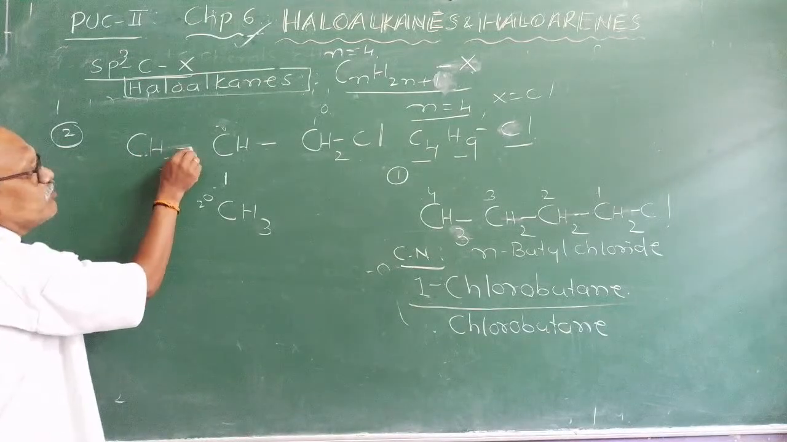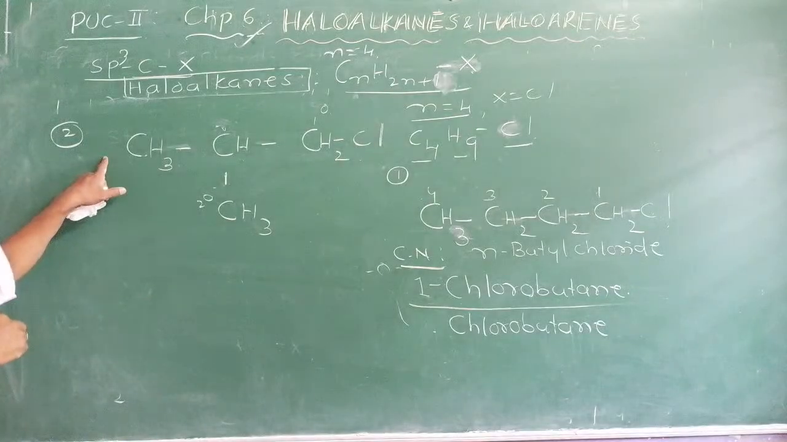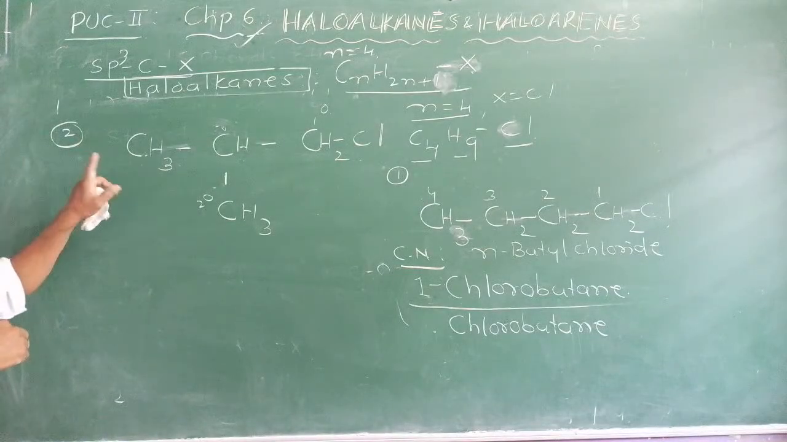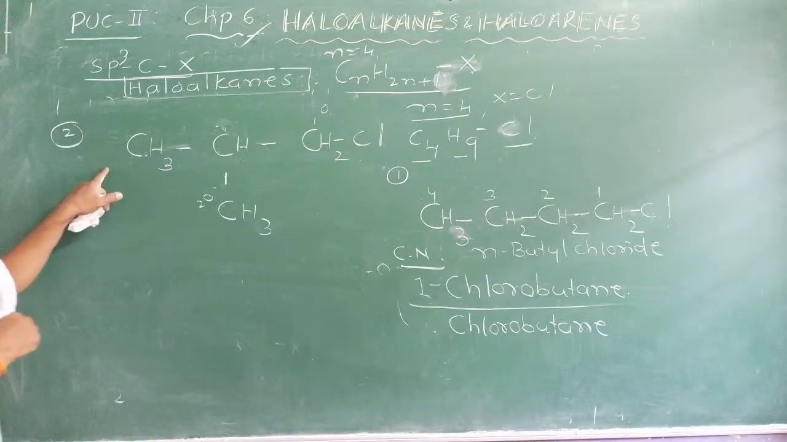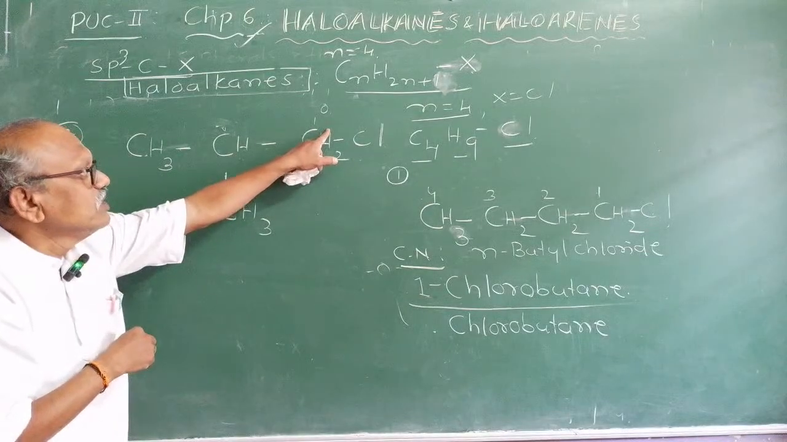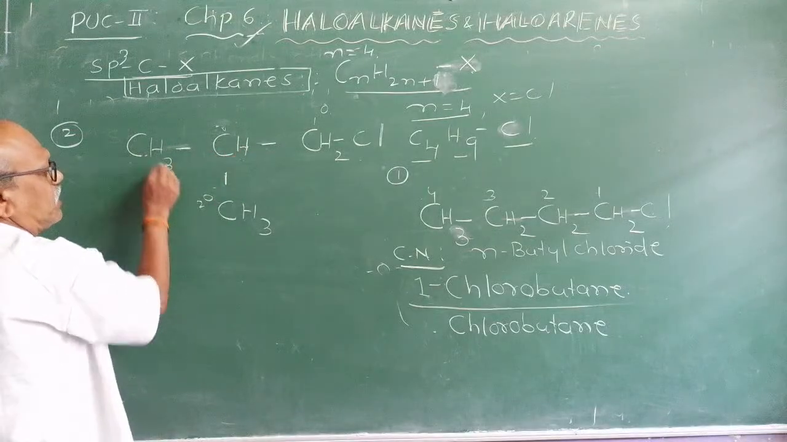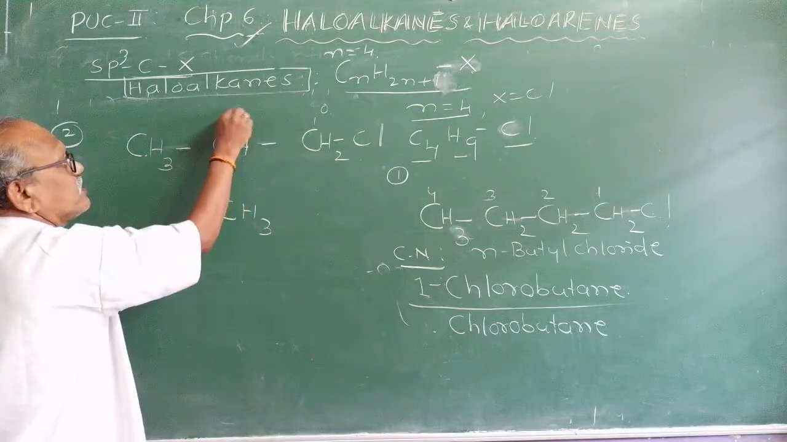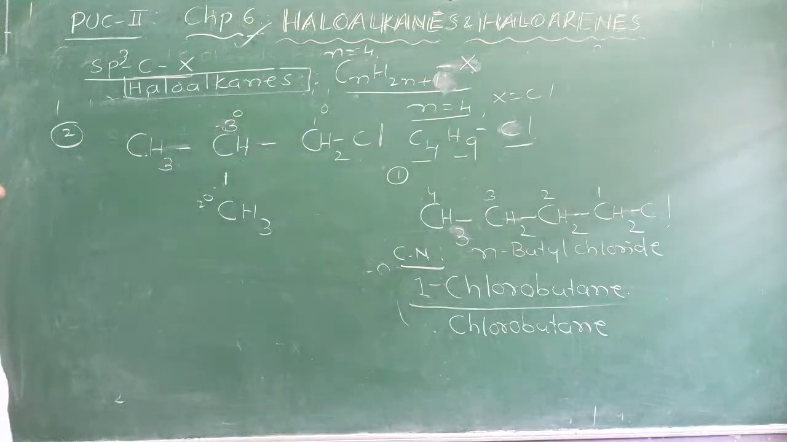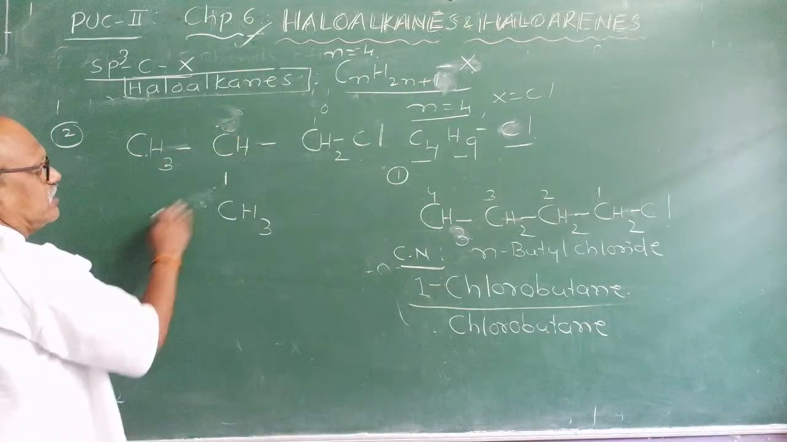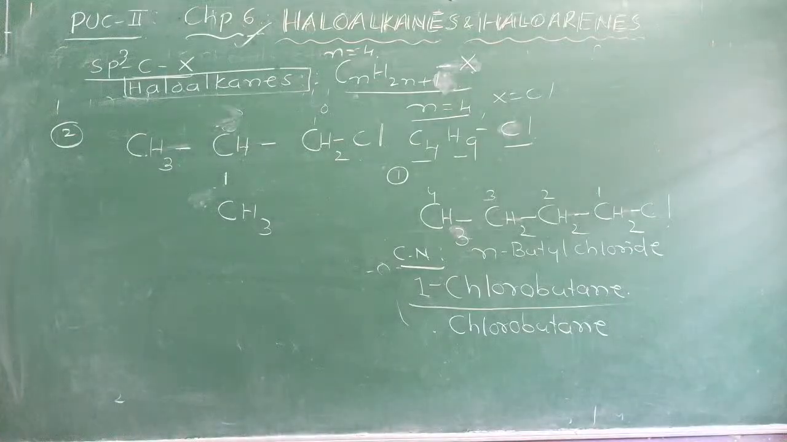This carbon atom has 3 hydrogen atoms. It is linked to a singly bonded carbon atom, sp3 hybridized. It is primary. This is primary. CH carbon atom is linked to 3 other carbon atoms. Therefore, it is a tertiary. Clear it to you. And write the IUPAC name of it.